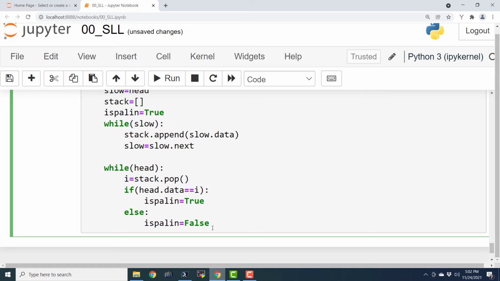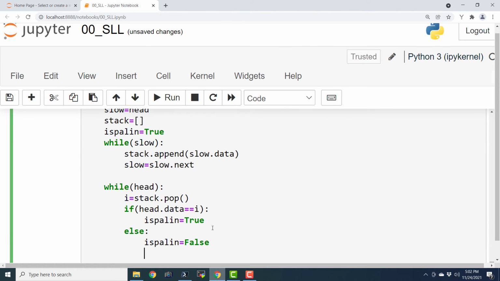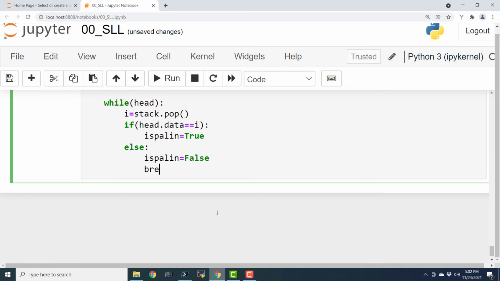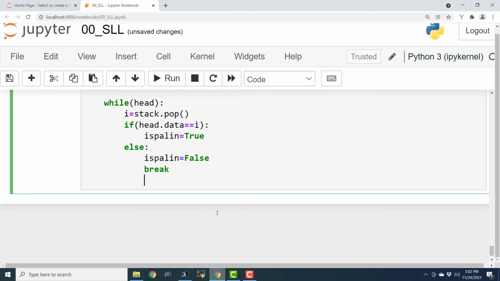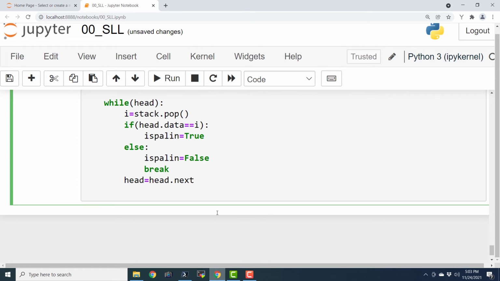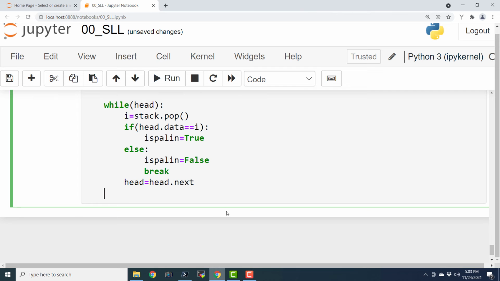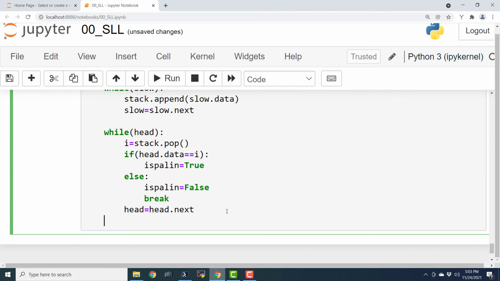Okay, let us see the next part, what we are supposed to type in. Whenever it finds that it is not a palindrome, we are not going to waste our computation by checking the rest of the stuff, and it is going to break. And again, head equals head dot next. We could even have taken a temporary variable in this, and I'm going to say return